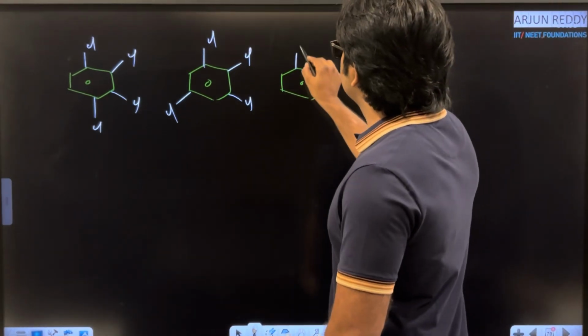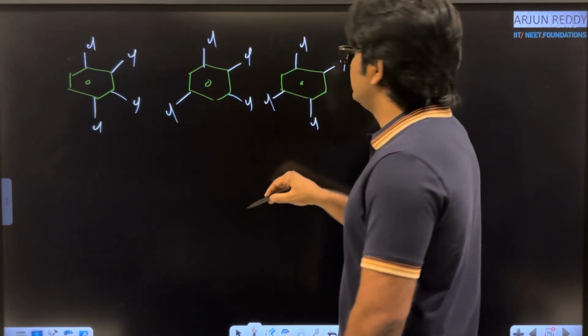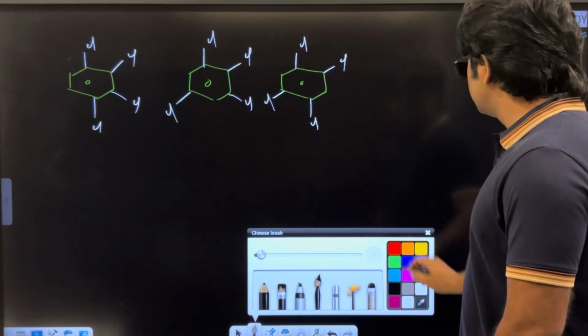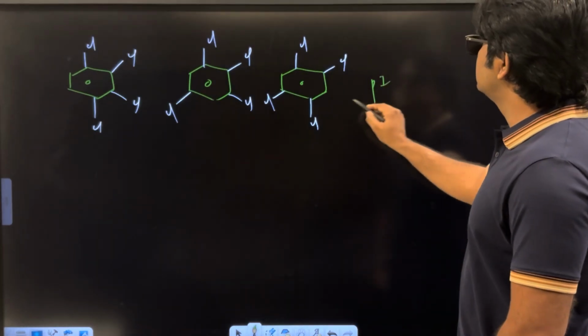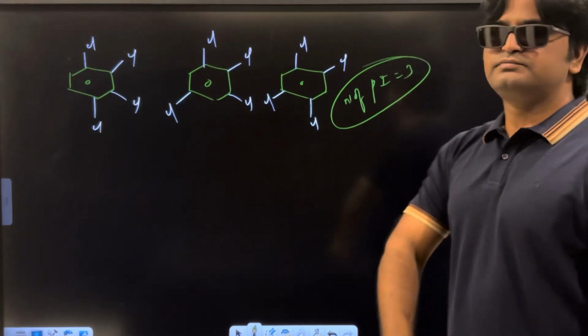And what is the third possible structure? Chlorine, chlorine, chlorine and chlorine. These are the maximum possibilities. What is the number of positional isomers? Number of positional isomers equals again 3.